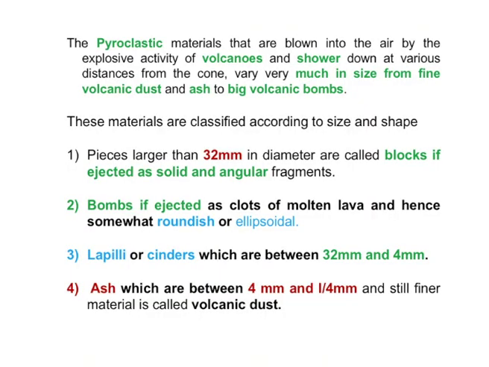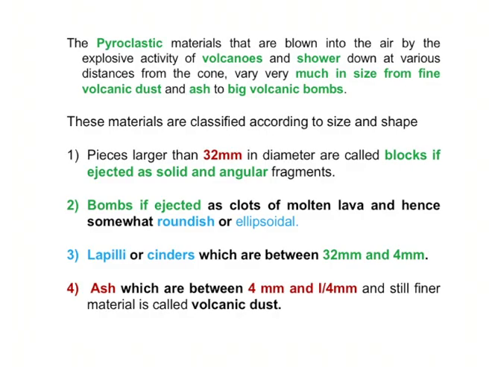If the pieces are above 32 in size, we call those blocks. Then sometimes we see the same material in a round or elliptical shape, or sometimes a spheroidal shape; those are called bombs.